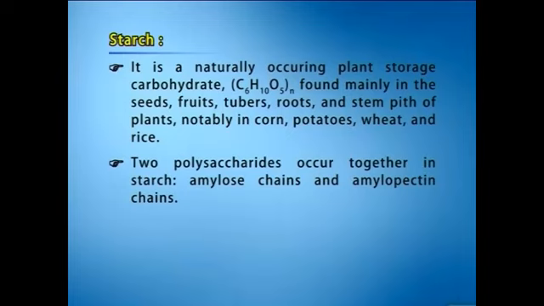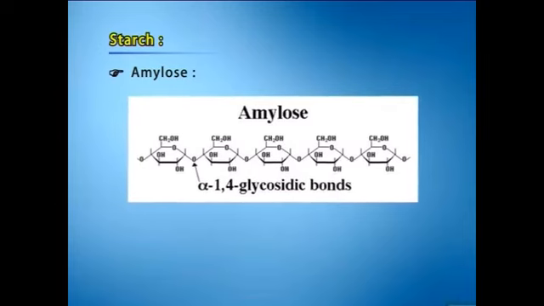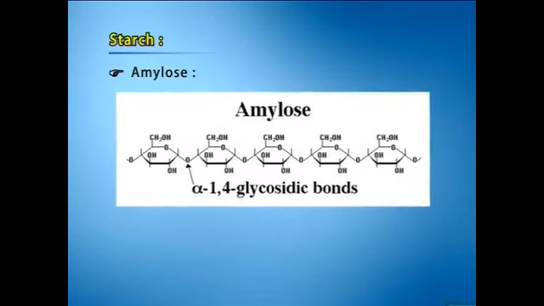Starch. It is a naturally occurring plant storage carbohydrate whose structural formula is (C6H10O5)n, n number of units, found mainly in the seeds, fruits, tubers, roots, and stem pith of plants, notably in corn, potatoes, wheat, and rice. Two polysaccharides occur together in starch: amylose chains and amylopectin chains. Amylose is an unbranched chain of D-glucose residues linked with alpha-1,4 glycosidic bonds.